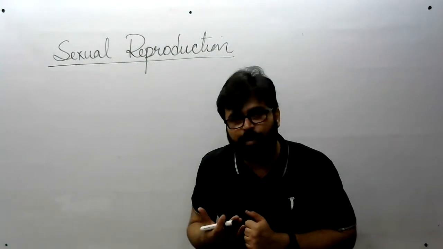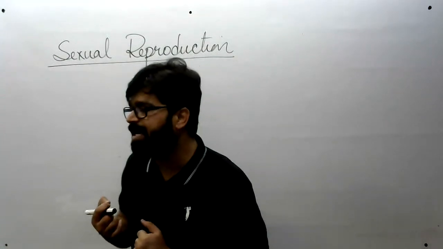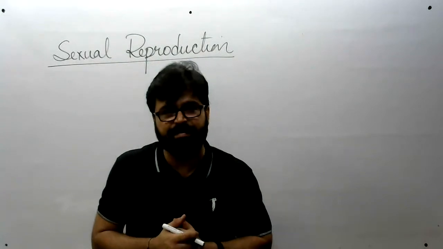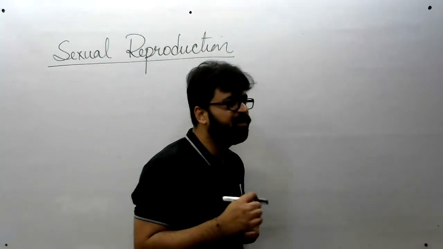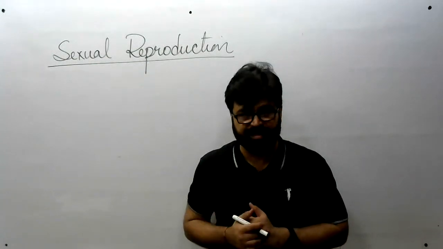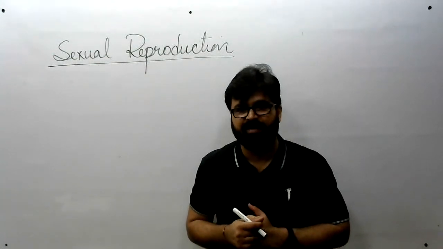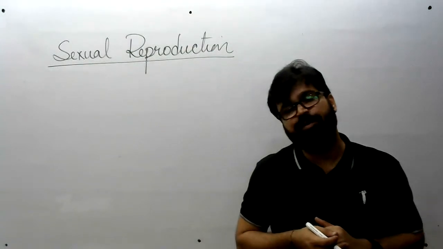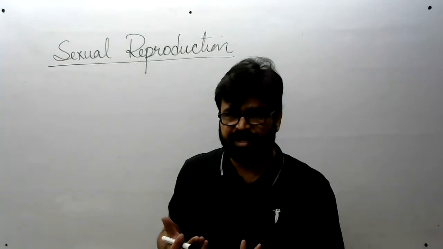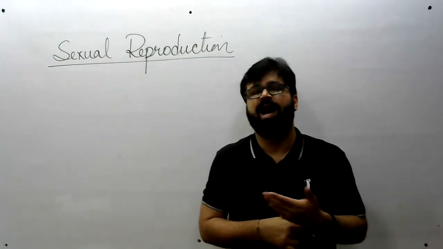The progeny formed is not the genetic copy of its parent. It is having variation from them. This variation, the useful variation, is helping in the process of evolution, right? Why have I said the useful variation? Because variation can be anything. It's the change. It can be useful or harmful.